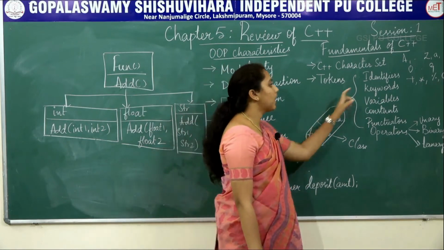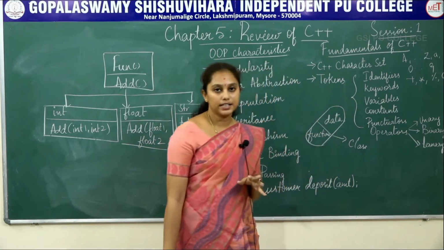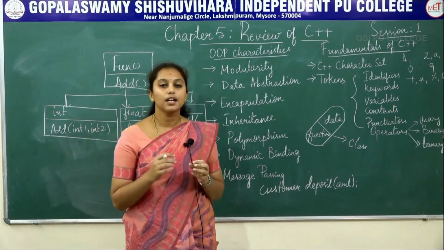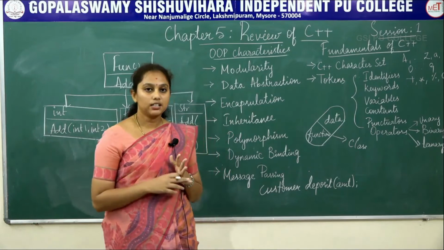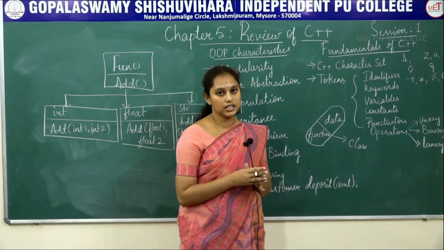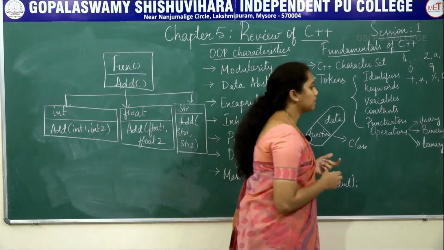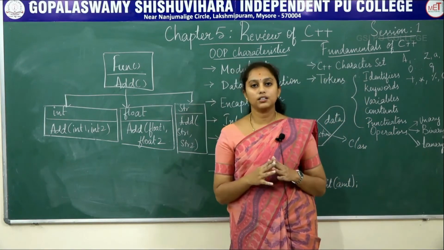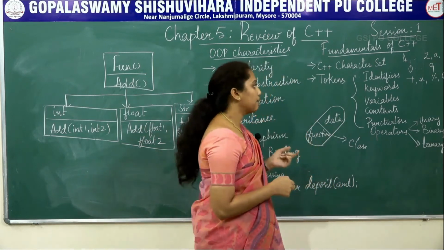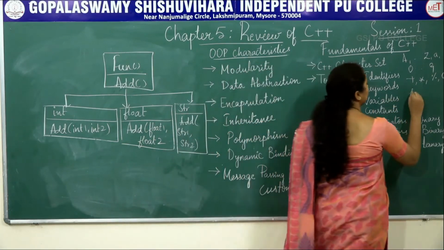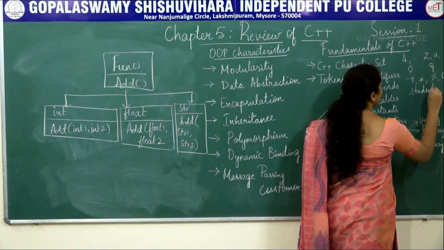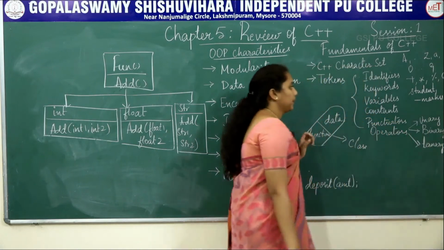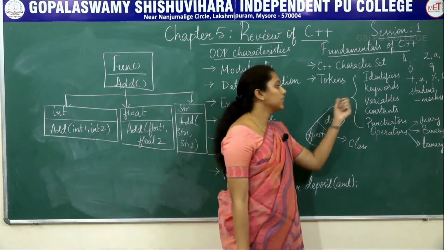The first type is identifiers. What is an identifier? An identifier is a name given to a programming element. It can contain letters, symbols or underscore. As C++ is case sensitive, it treats uppercase and lowercase characters differently. An example for identifiers is student_marks. Next is keywords. What are keywords?